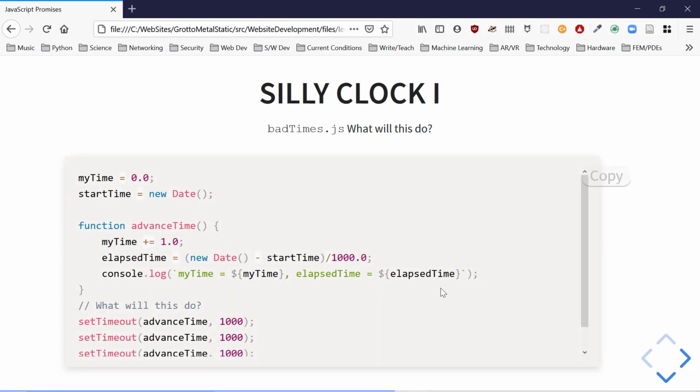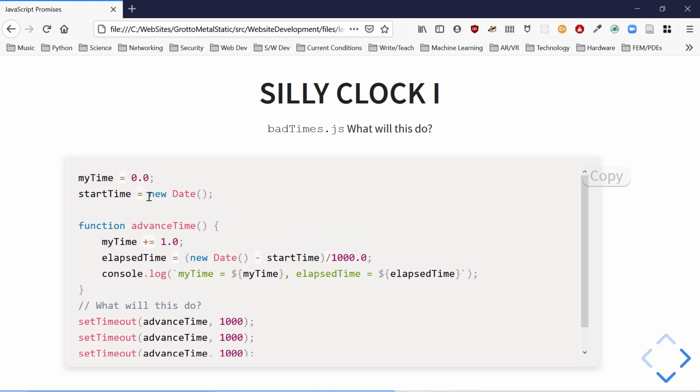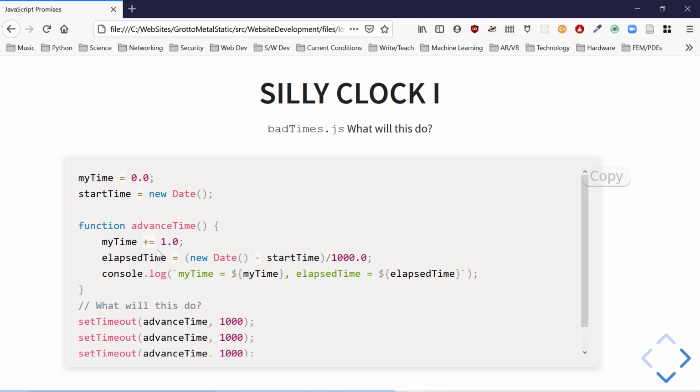First of all, we saw that this wouldn't work. I've got this little advanced time function, and I wanted to advance time to make my own little clock, and I wanted this to print out each time, and I compare it to real time that I get from the date function. Every time I call new date, I get the current time according to my computer's clock. Here I've got my time variable that I start off at 0. When I start this thing, I get the date, and then I keep getting new dates and subtracting. And since that's all in milliseconds, I divide by 1,000.